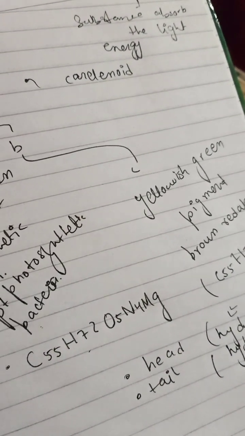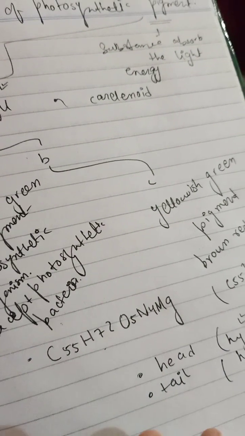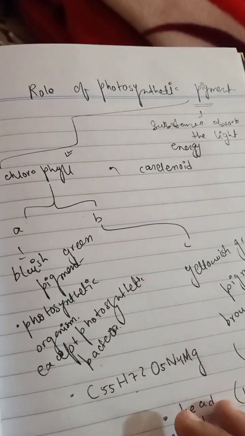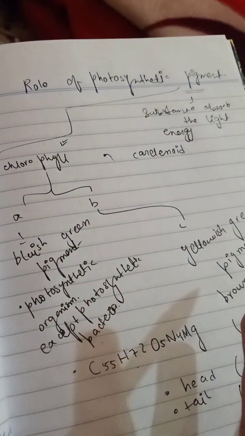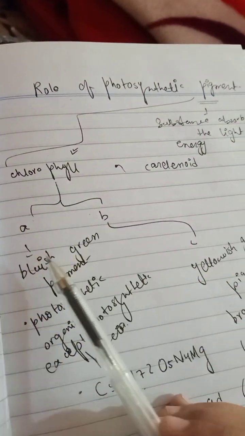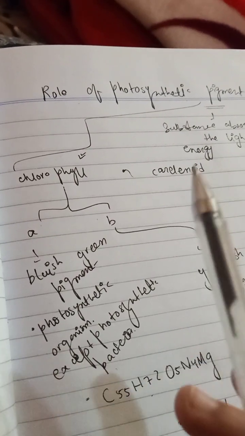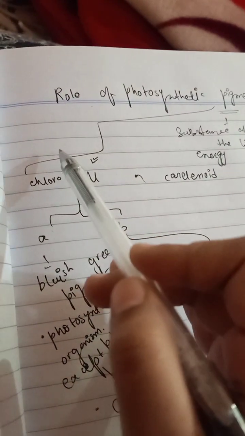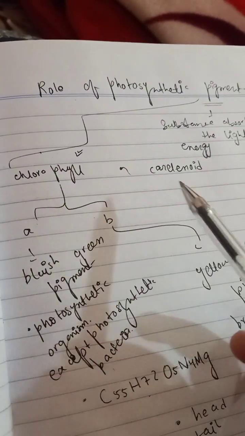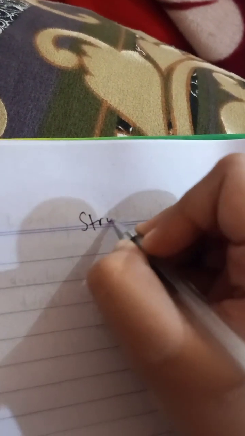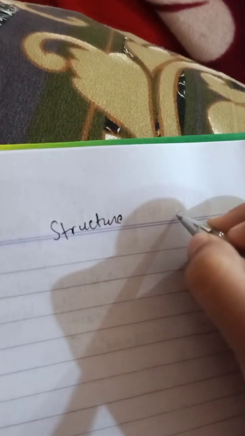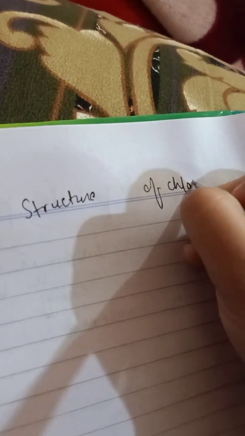Okay, so today's lecture was about the role of photosynthetic pigments. We are done with a little bit of introduction about chlorophyll and chlorophyll A and B. In this video I'll also be telling you the structure of chlorophyll. In the next video I'll be discussing the carotenoid. So the next topic is the structure of chlorophyll.